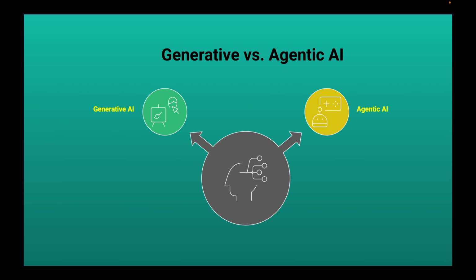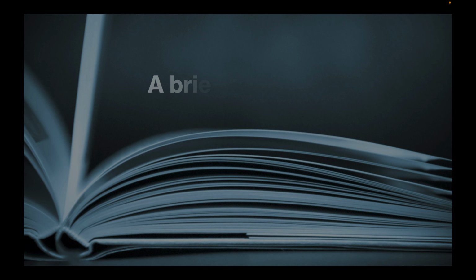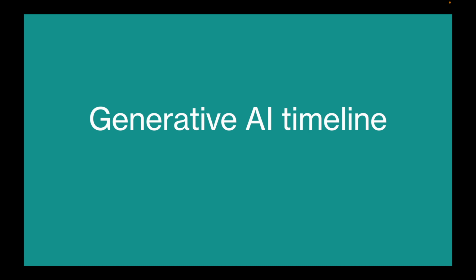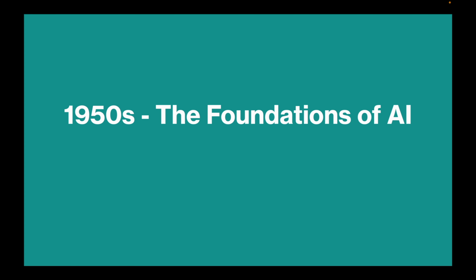And combining both the creativity of GenAI and the autonomy of agentic AI is where the real magic starts to happen. Now, let's understand a brief history of generative AI. As we know, generative AI is based on machine learning and deep learning algorithms, so let's go back and discuss the timeline. It all starts in the 1950s, the foundation of AI or the early days of artificial